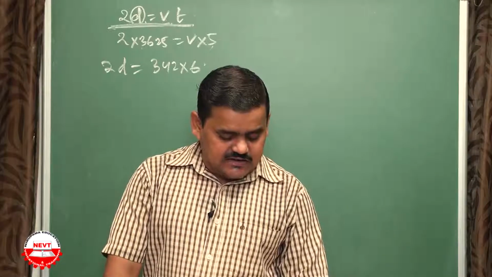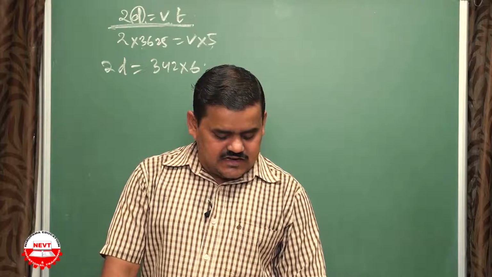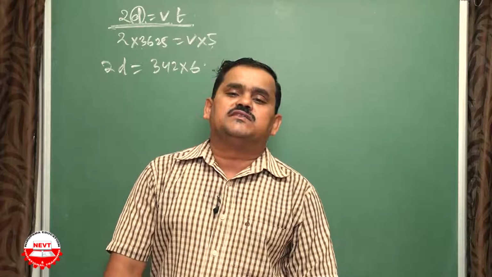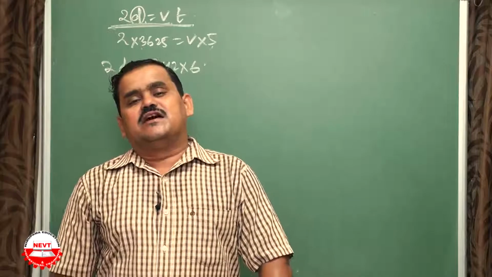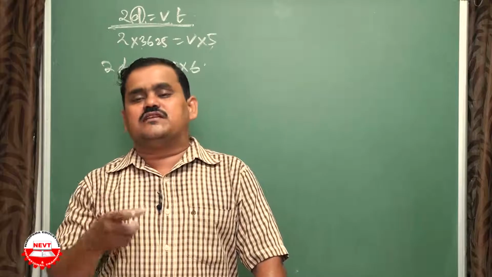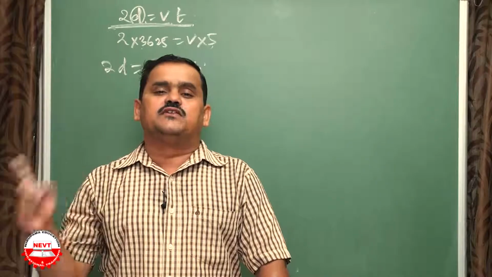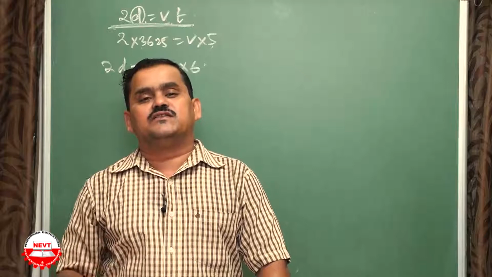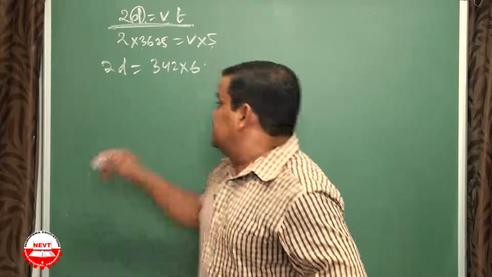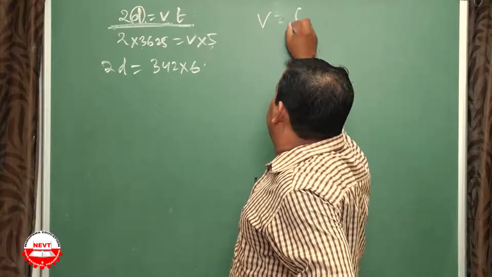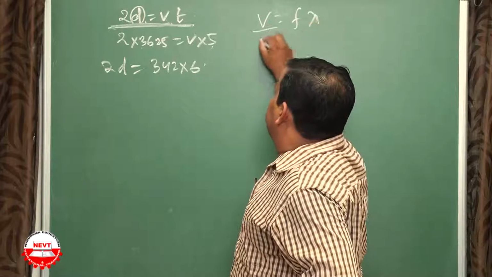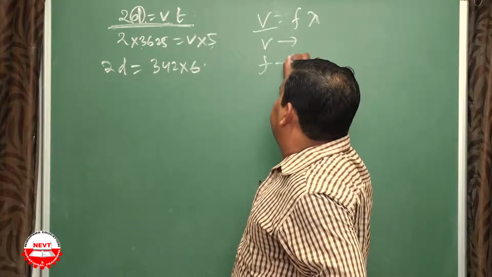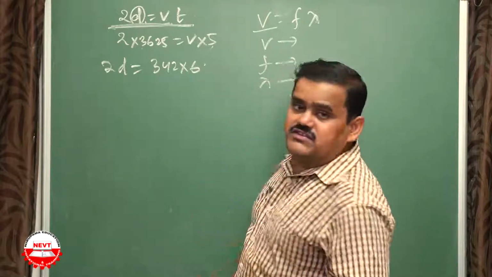Its second part is, how are wavelength and frequency related to the speed of sound? That means v = f lambda, and at the bottom you write down what is v. v is wave velocity, f is frequency of the wave, lambda is wavelength. You have to mention it. Like this you write down v = f lambda and write down what is v, what is f, and what is lambda. You have to mention it.